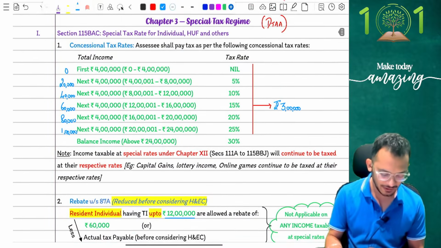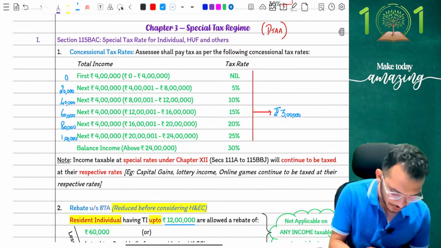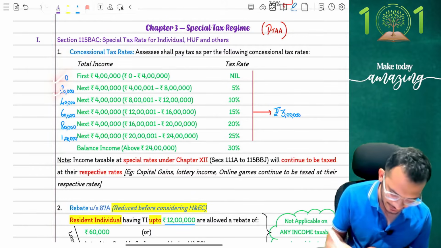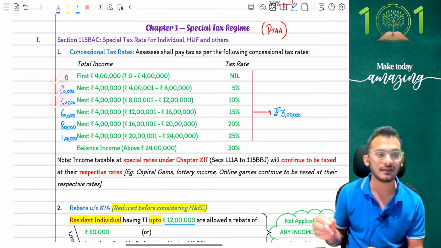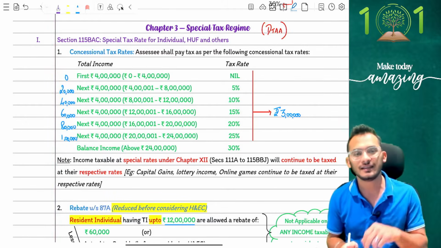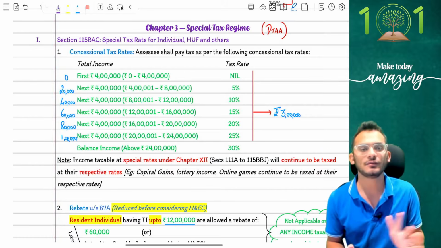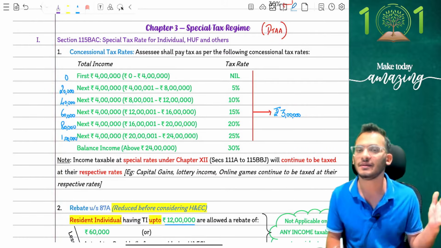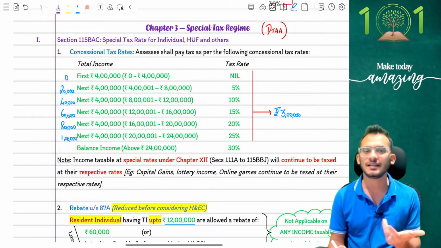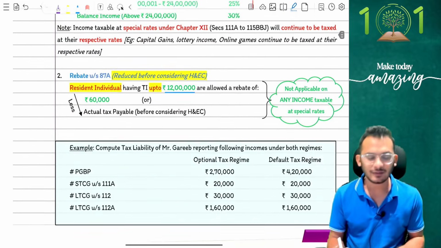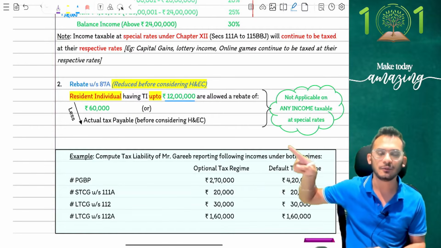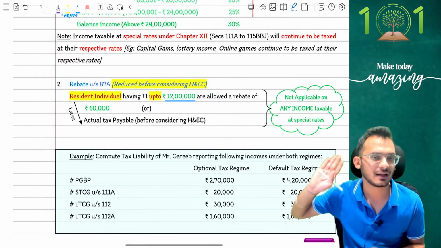What is the rule? Up to 12 lakh rupees, you'll be eligible for rebate scheme. Now, if you notice, people, up to 12 lakhs, what's going to happen? For the first 0 to 4 lakhs, I'm going to tax at 0. 4 lakhs to 8 lakhs is going to be 20,000. 8 lakhs to 12 lakhs is going to be 40,000. If you total, the number is coming as 60,000 rupees. So income tax now says for a person who's having a total income up to 12 lakh rupees, the rebate is going to be 60,000 rupees. Simple, straightforward. Yes, let's keep that in mind. So what are the rules, people? Incremental 4 lakhs per 5%, rebate is going to be 12 lakh rupees per 60,000 rupees ka rebate.